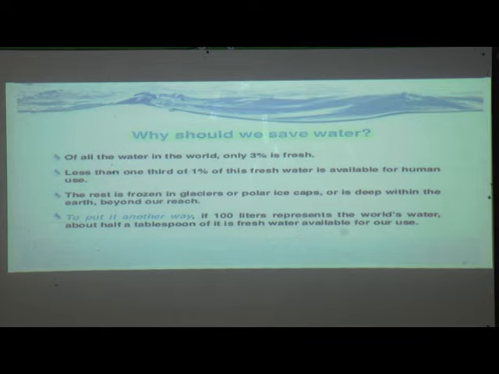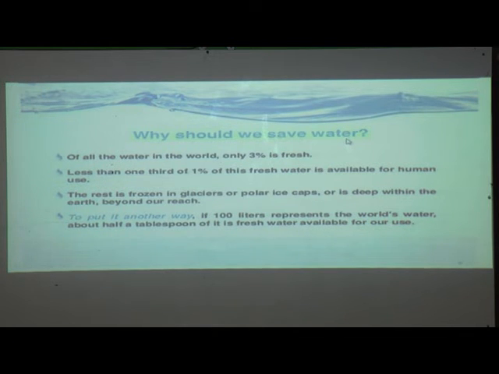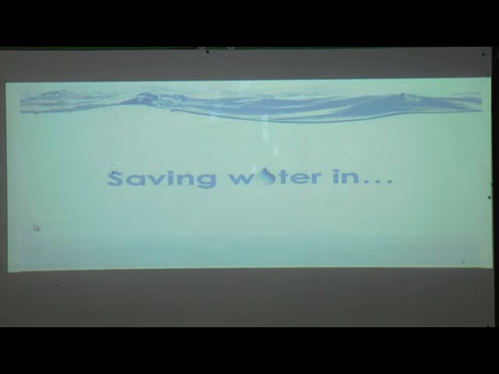It means the need is more, the requirement is more, and whatever water is available is very little. It is not available for each and every living organism. So that is why we should save water. This is a very important point, a very important thing we should remember and keep in our minds.